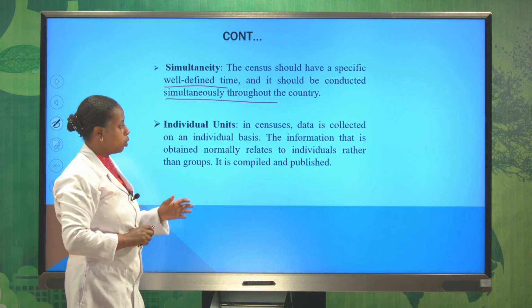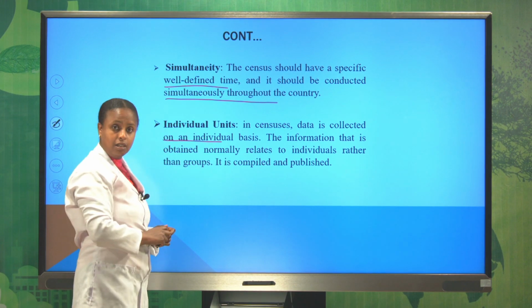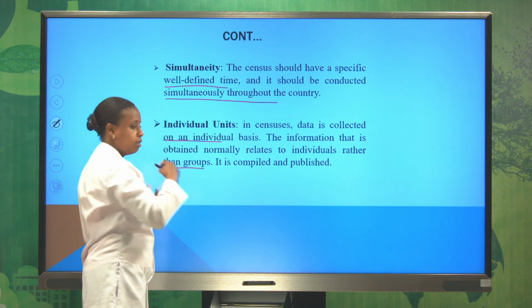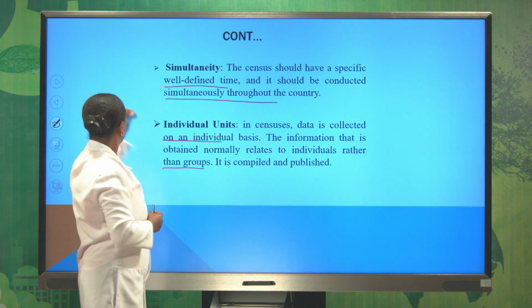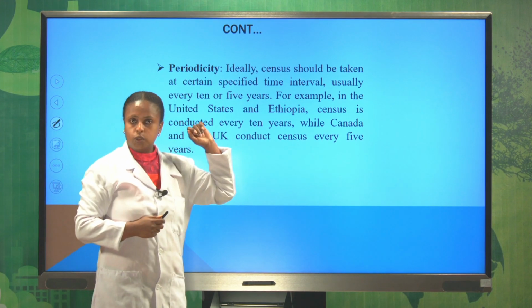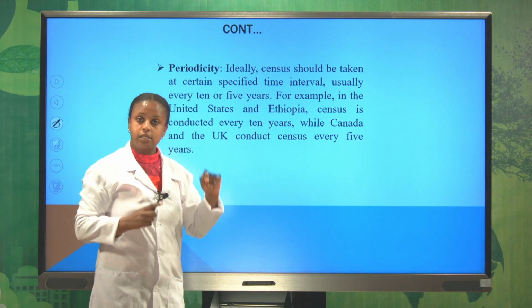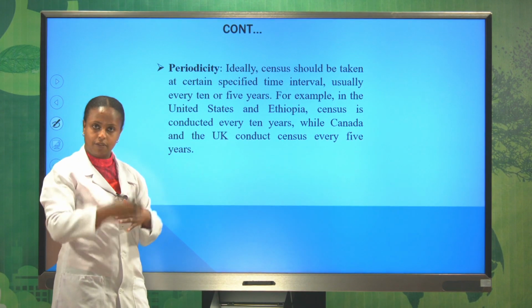The other feature is individual units. The data is collected on an individual basis rather than groups. Then the data is compiled and published. Periodicity is also another feature of census. Census should be taken at a certain specific time interval.